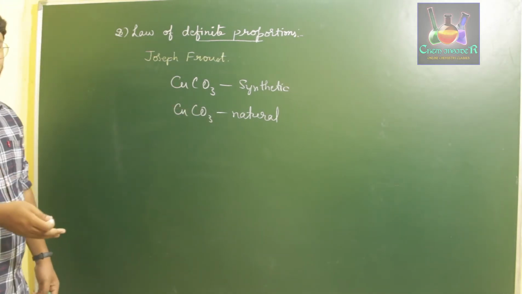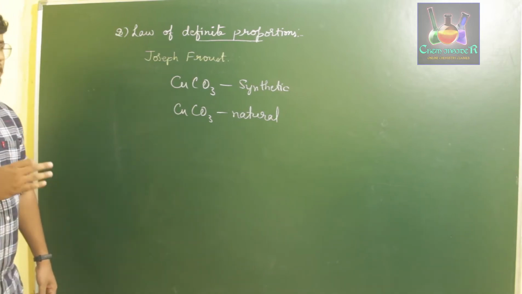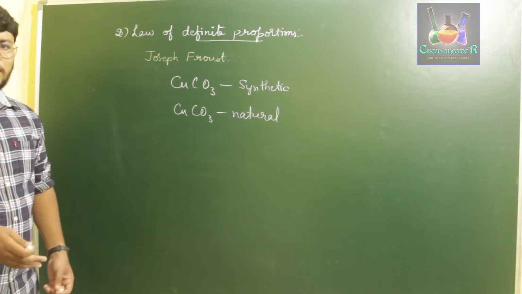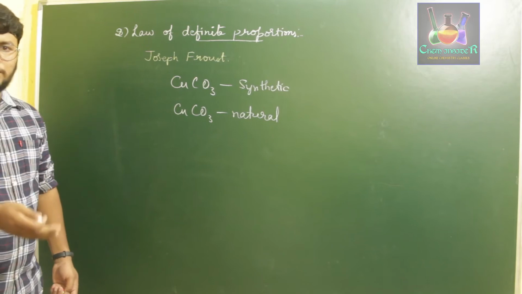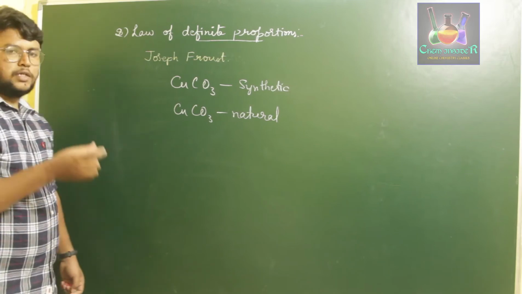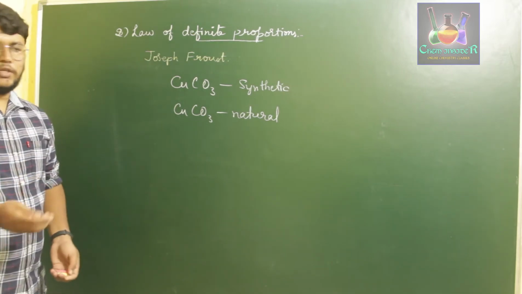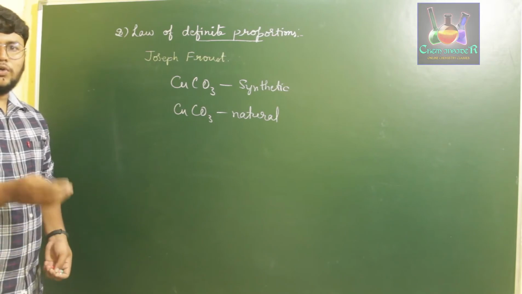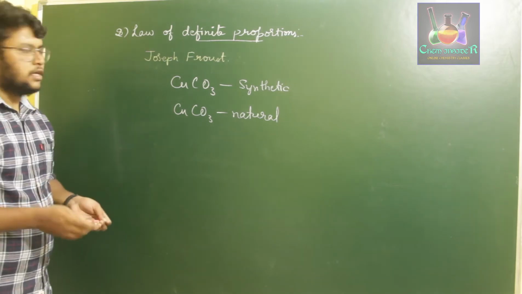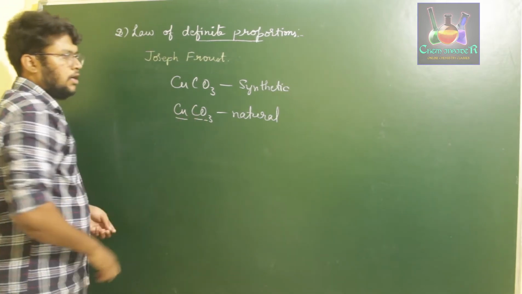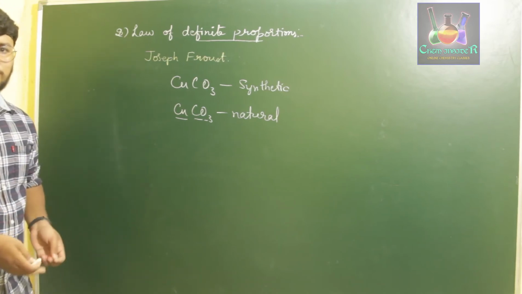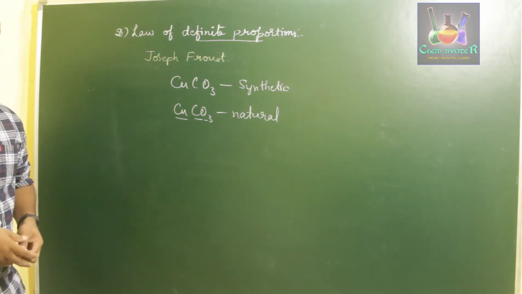He found that the composition of synthetic cupric carbonate was exactly the same as the composition of natural cupric carbonate, which made him say that whenever two or more reactants form a compound, it always forms a given compound in any state, whether synthetic or in natural condition. Those compositions will always be exactly the same. That is nothing but the definite proportions. That is, the components present in either a synthetic compound or a natural compound will always be definite. Therefore the law was called the law of definite proportions.